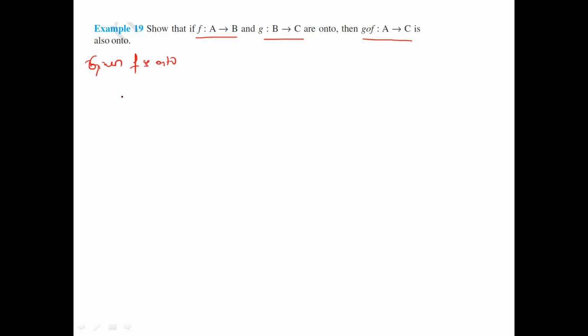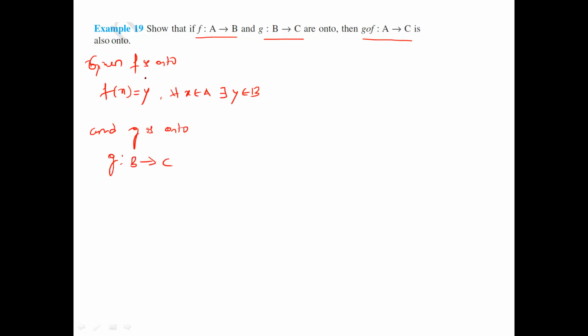Now given that f is onto. F is onto means what? F of x equal to y, for every y belonging to B there exists x belonging to A. And g is onto, that is also given. So g is a function from which set to which set?